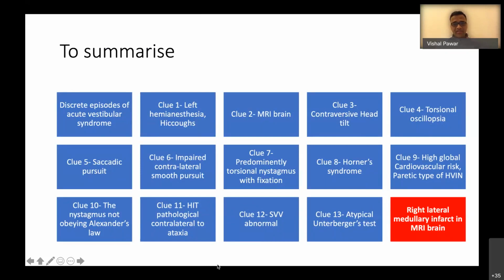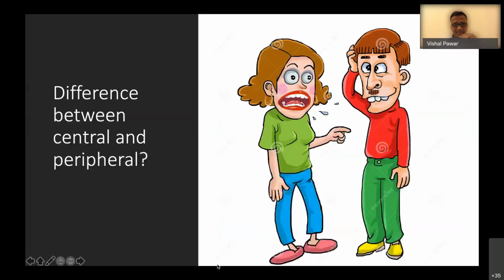And why this patient is getting recurrent attacks, we will discuss. So many times this differentiation between the central and peripheral vestibular etiologies is not so clear cut, and it is something similar to the difference between a husband and wife. It is not so simple that you can tell a few differences. There are so many things, so many differences. Many times in conferences it is asked to tell a single difference between central and peripheral. It is not so simple.